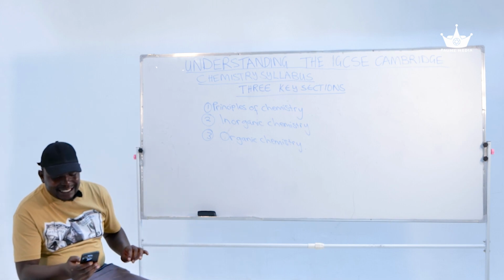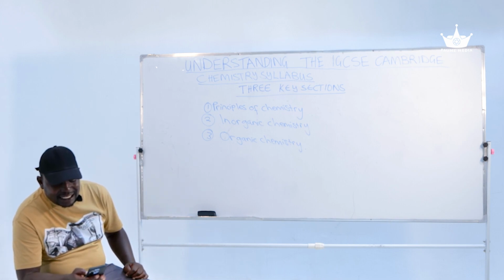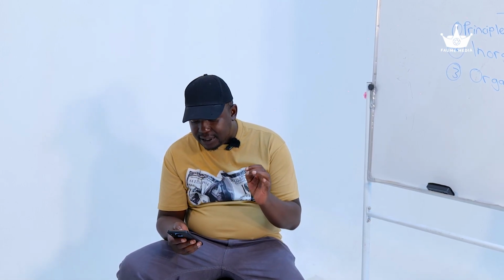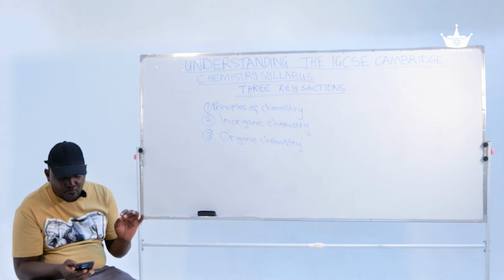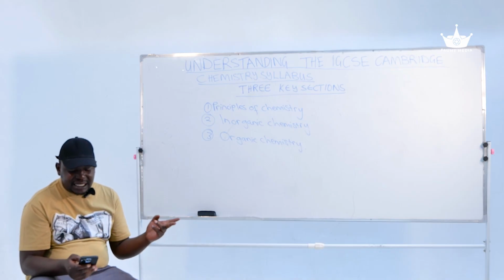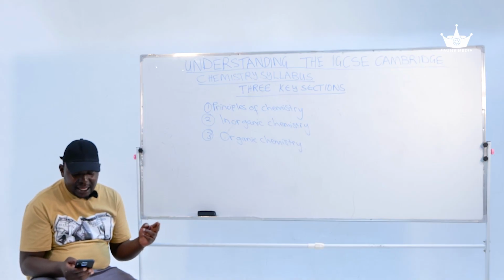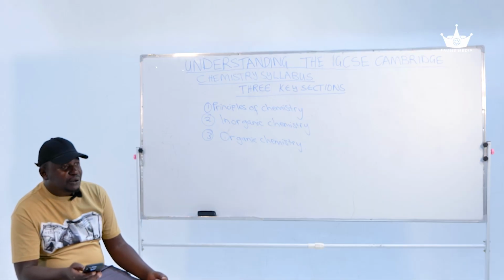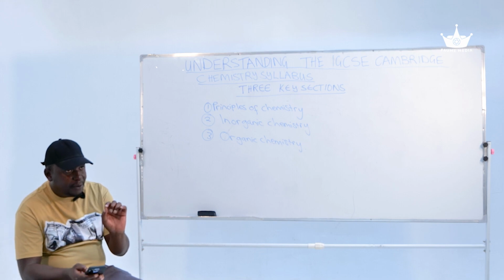In IGCSE Chemistry, the assessment is through a combination of written papers and practical exams. Depending upon the board, it can be Cambridge, it can be Edexcel, etc. The structure may include paper 1 multiple choice, paper 2 or paper 3, which are short and long structured questions, and paper 4, alternative to practical or the practical paper.